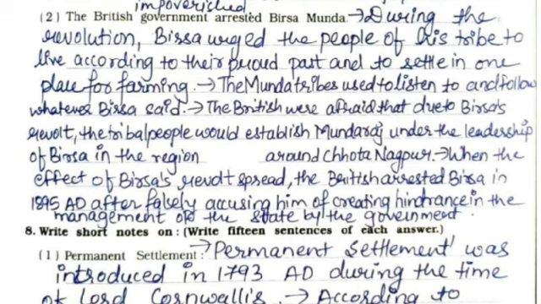The British were afraid that due to Birsa's revolt, the tribal people would establish Munda Raj under the leadership of Birsa in the region around Chota Nagpur. When the effect of Birsa's revolt spread, the British arrested Birsa in 1895 AD after falsely accusing him of creating hindrance in the management of the state by the government.